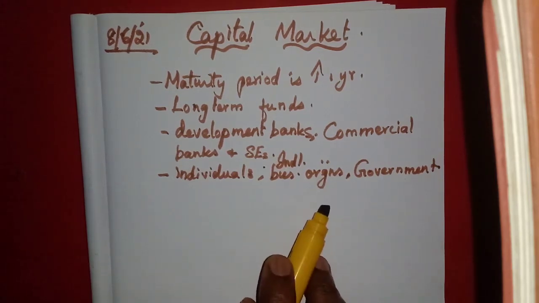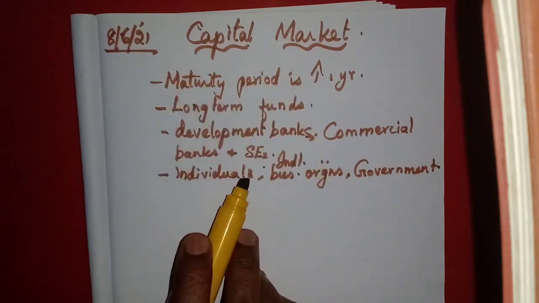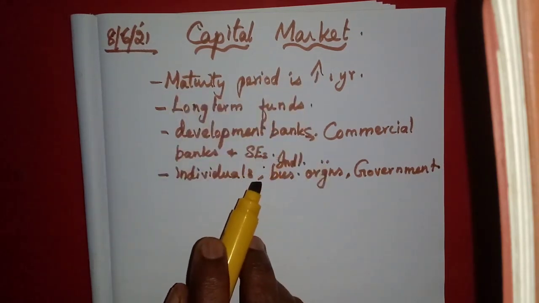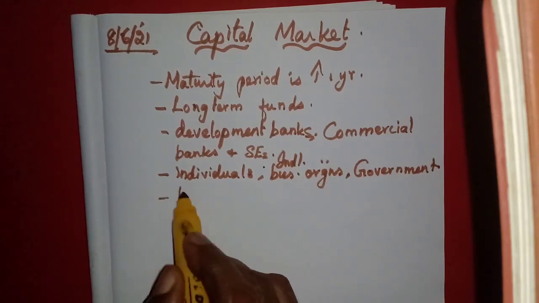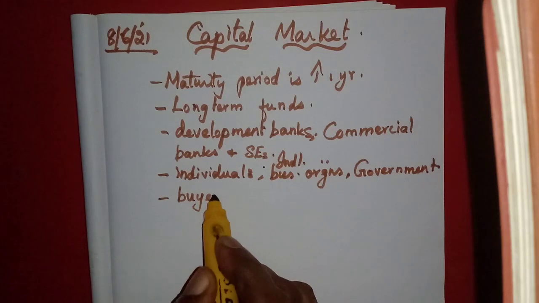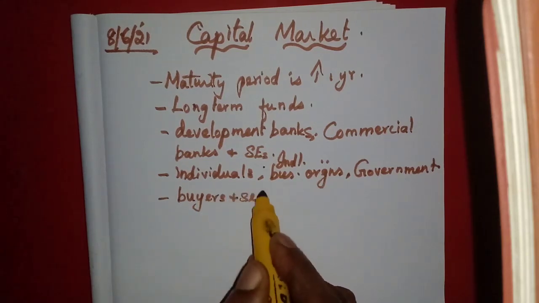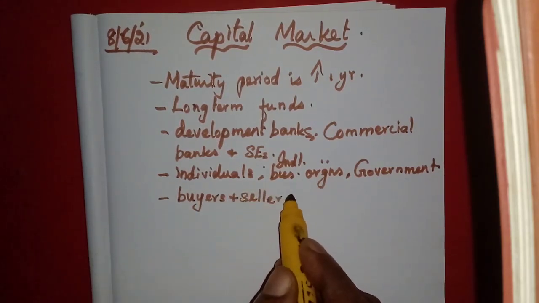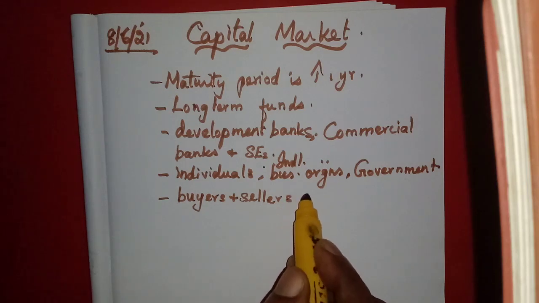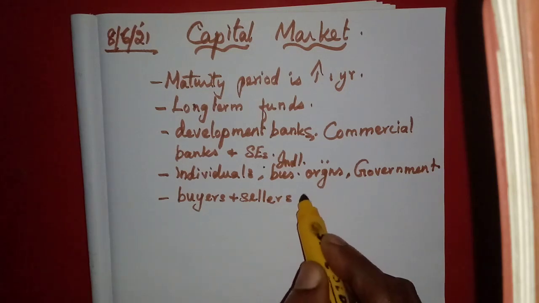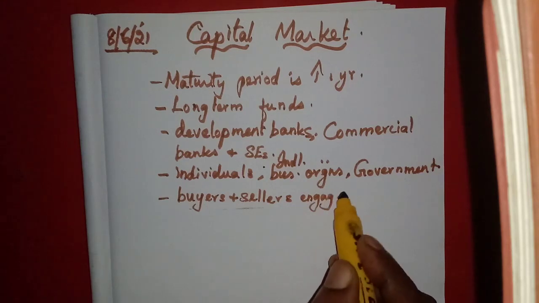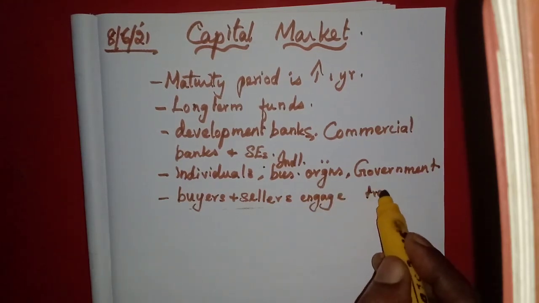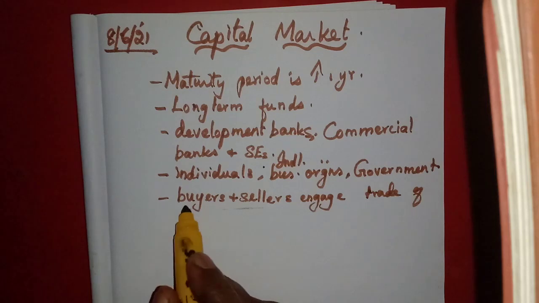Another way we can say it: the capital market is a place, or a market, where buyers and sellers engage in trade of financial securities. In any market, who will be there? The buyers and sellers. These people engage in one activity. What? Trade. Trade of what? Trade of financial securities.